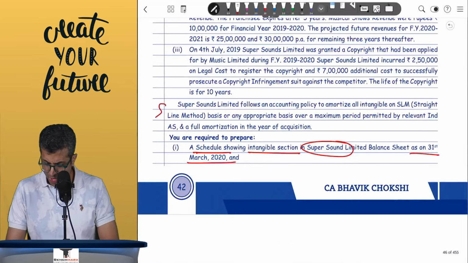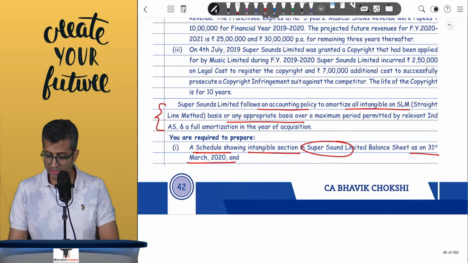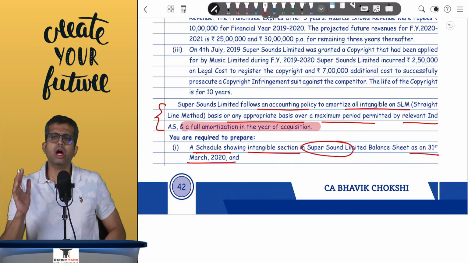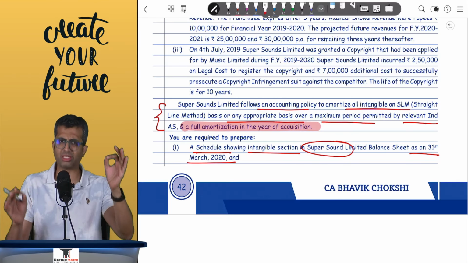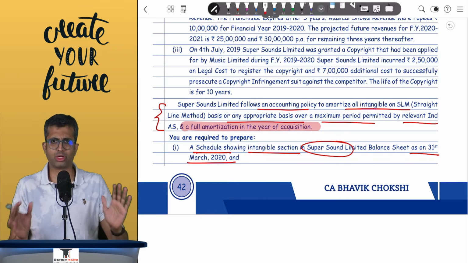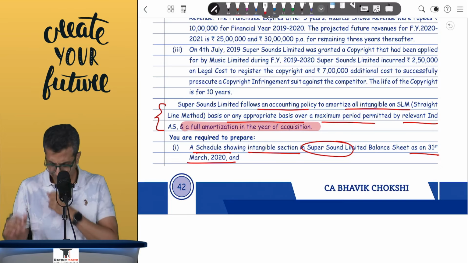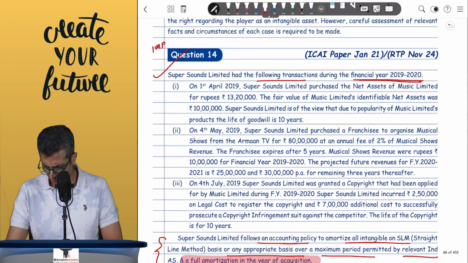Okay, you have also been told that Super Sounds follows an accounting policy to amortize all intangibles on an SLM basis or any other appropriate basis over the maximum period permitted by the Ind AS, and a full amortization is taken in the year of acquisition. Usually amortization should be done pro rata depending on your date of acquisition, but here you have been clearly given that it will do full amortization in the year of acquisition. So let us review that with this background.